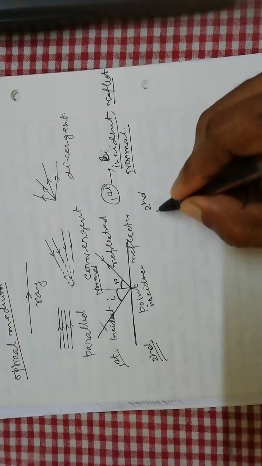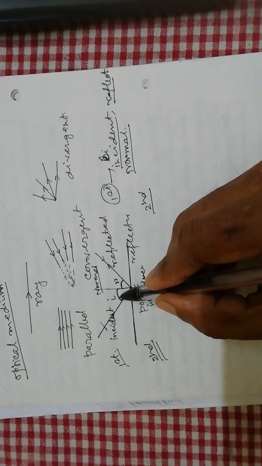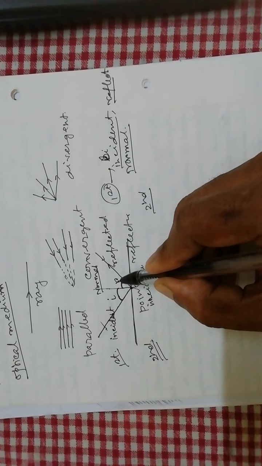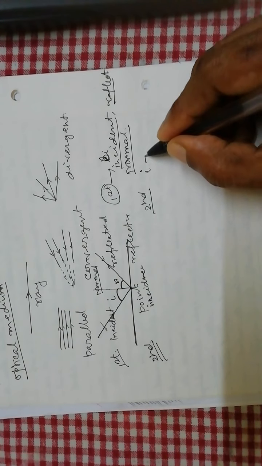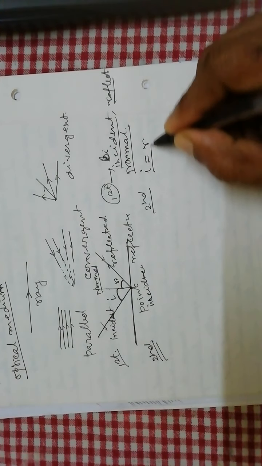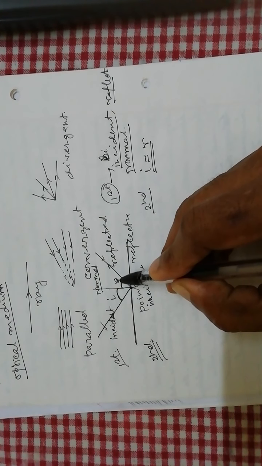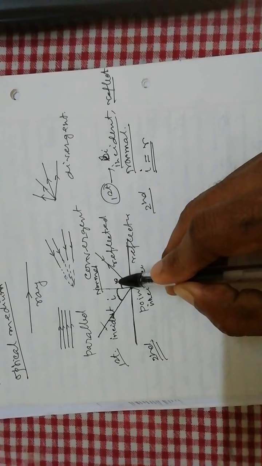Second law, what is the second law? The angle of incidence and the angle of reflection are both equal. That means if it is 30 degrees, then it will be 30 degrees. If it is 45 degrees, it will be 45 degrees, like that. This is the reflection.